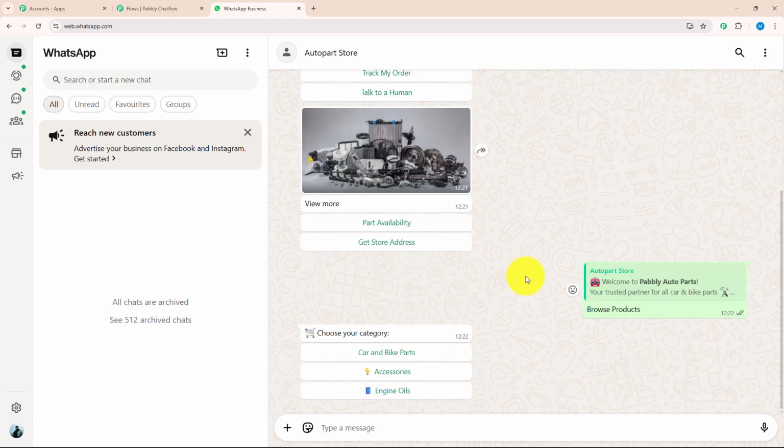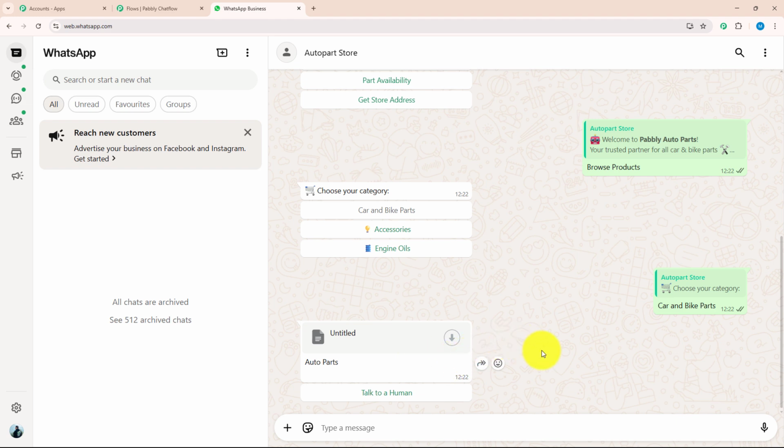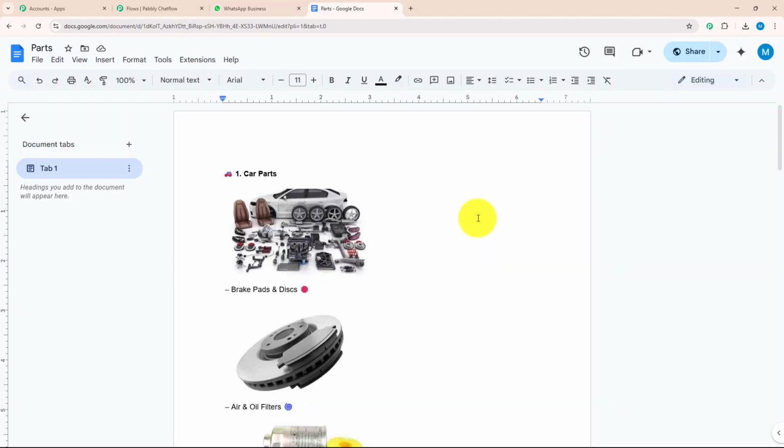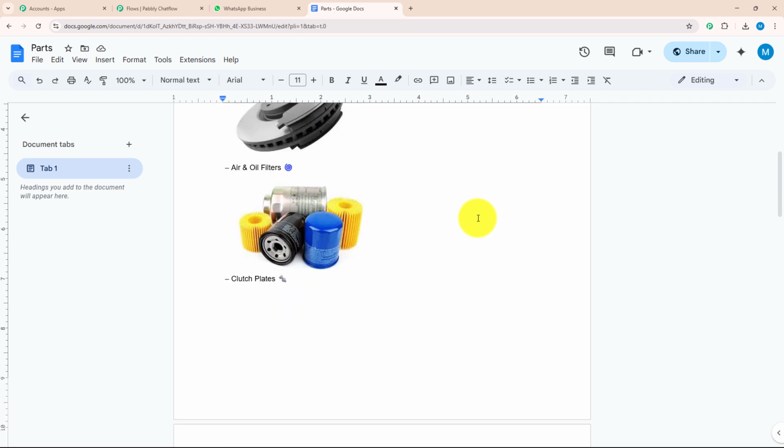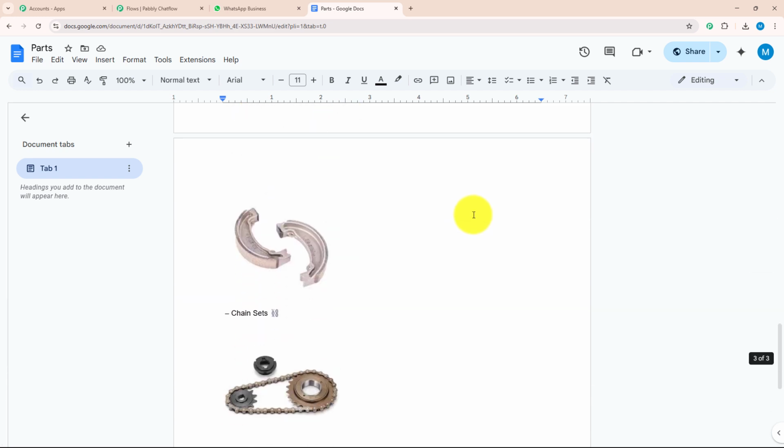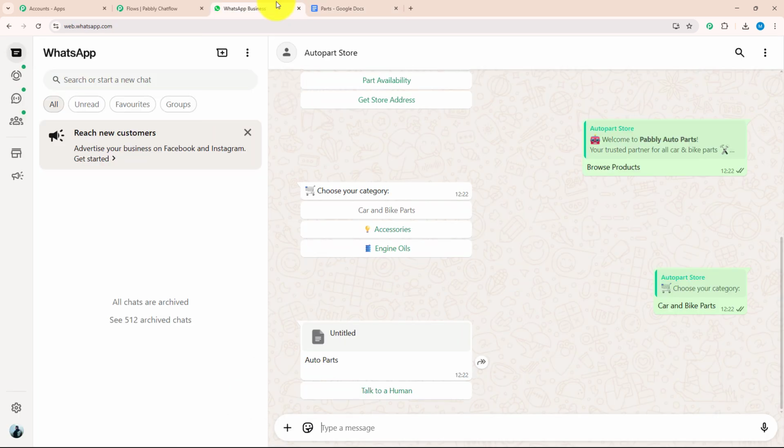As soon as I clicked on Browse Products, they gave me 3 keywords again, out of which I will select car and bike parts. As soon as I selected car and bike parts, they gave me a PDF in which their parts are available. Let us open and see. As you can see, they have mentioned all the parts with their photos, according to which I can select any of them to book my service. Let's get back to our WhatsApp chatbot.